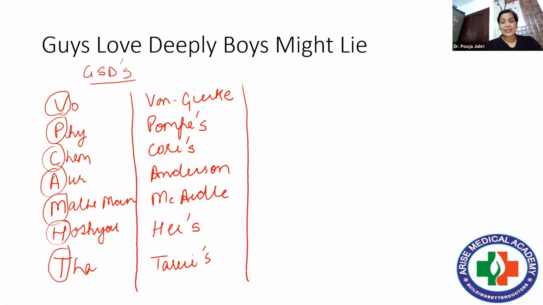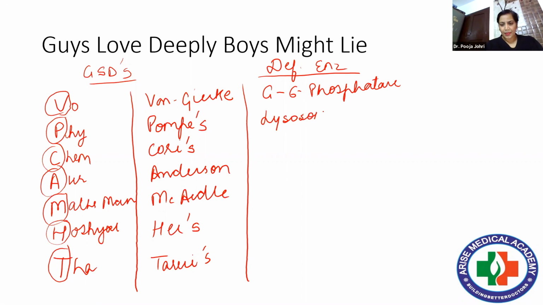So von Gierke's disease, the deficient enzyme is glucose 6-phosphatase. Right. In Pompe's, the deficient enzyme is lysosomal acid maltase. In Cori's disease, the enzyme is debranching enzyme. In Andersen's, it is branching enzyme.